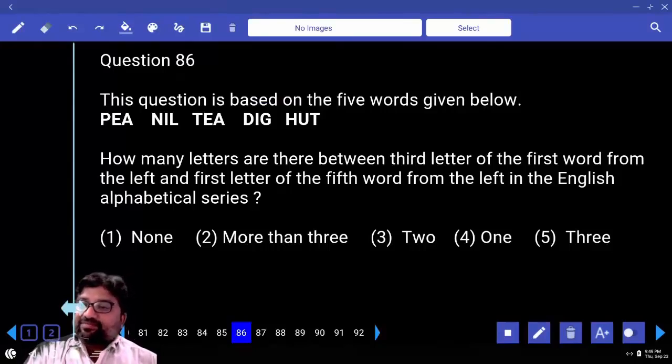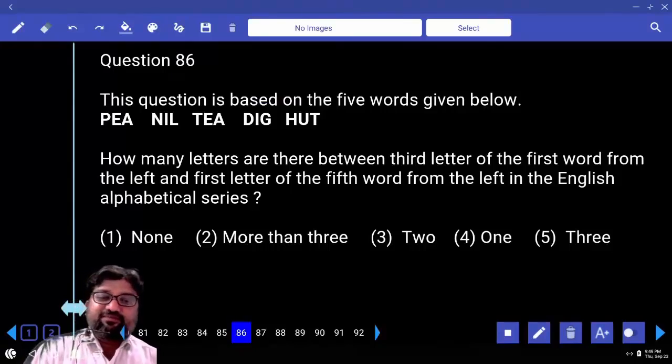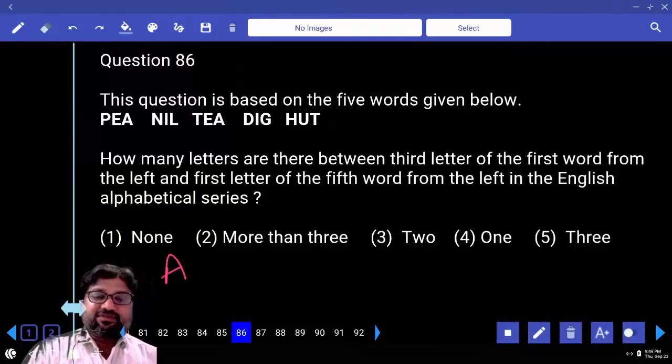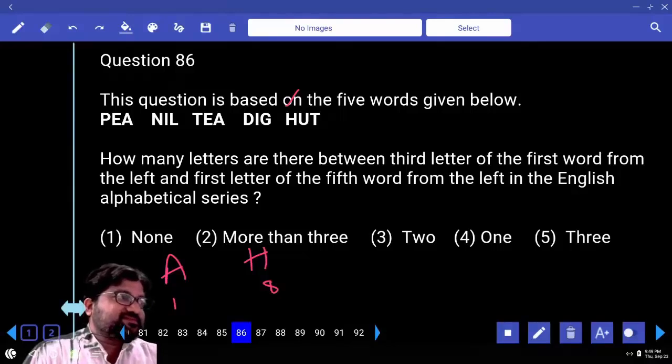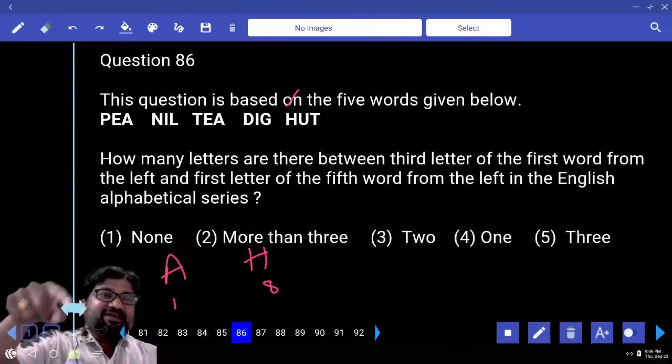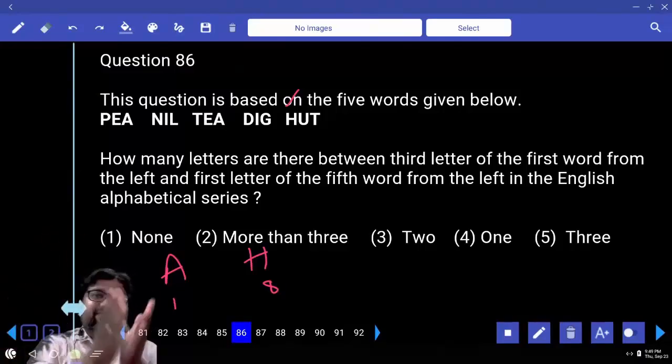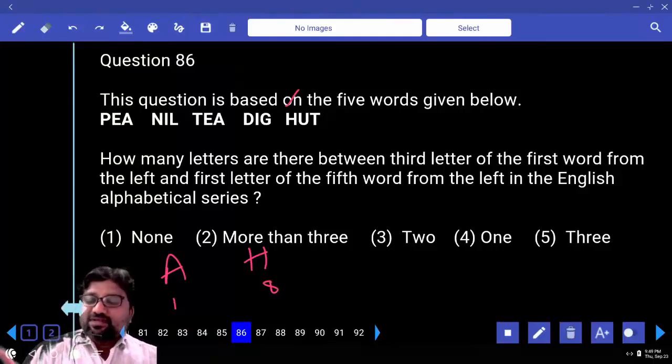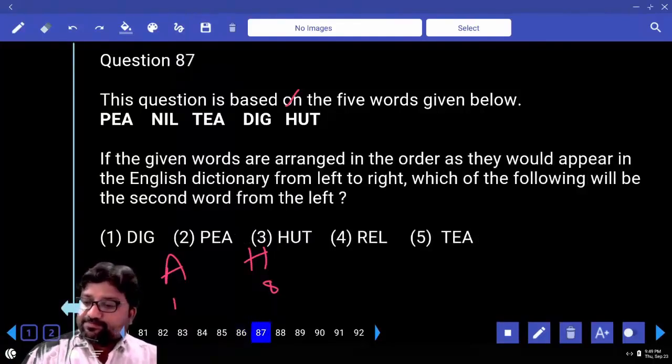How many letters are there between the third letter of the first word from left and the first letter of the fifth word from the left? The third letter of the first word from left is A. The first letter of the fifth word from left is H. In the English alphabetical series, the place value of A is 1 and of H is 8. How many numbers between 1 and 8? 6. 1 plus 7 is 8, but we don't want the 8th letter. We are asking in between 1 and 8. So you'll have 6. Is this clear? Among the options, you'll go with 2.